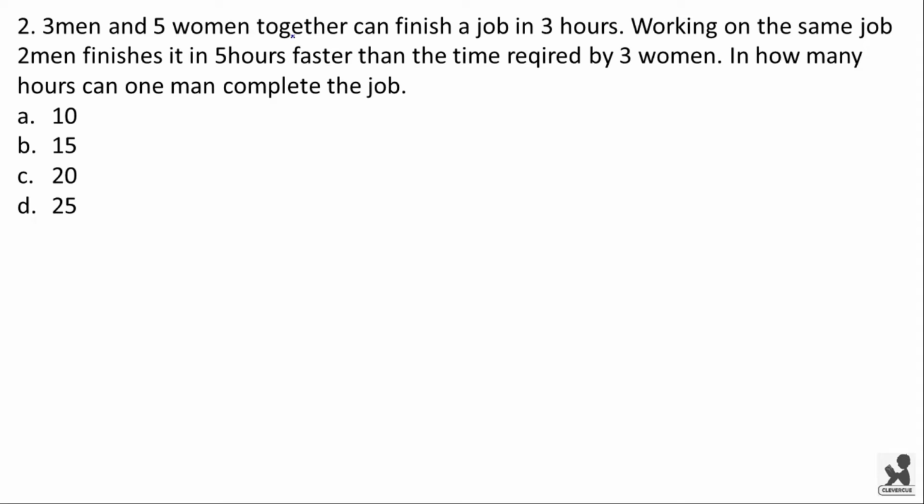3 men and 5 women together can finish a job in 3 hours. Working on the same job, 2 men finish it in 5 hours faster than the time required by 3 women. In how many hours can 1 man complete the job?